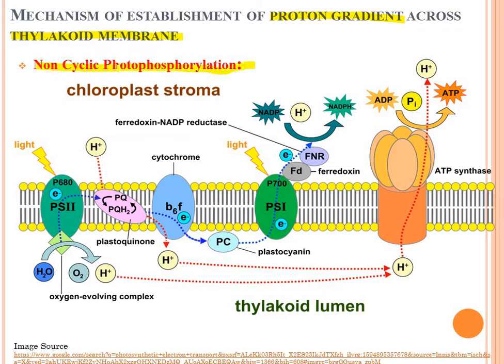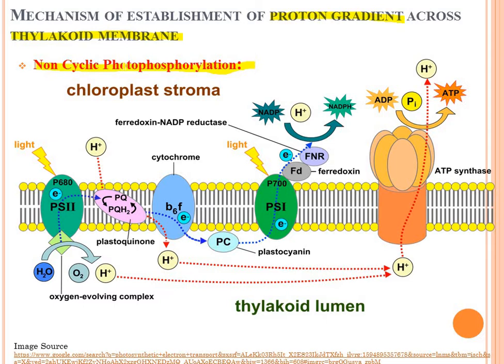Non-cyclic photophosphorylation means once the electron is donated, it does not come back again; there is a final acceptor for the electron. And photophosphorylation means in presence of light, addition of phosphate takes place for synthesis of ATP molecule. This is known as non-cyclic photophosphorylation. It is actually the photo part.